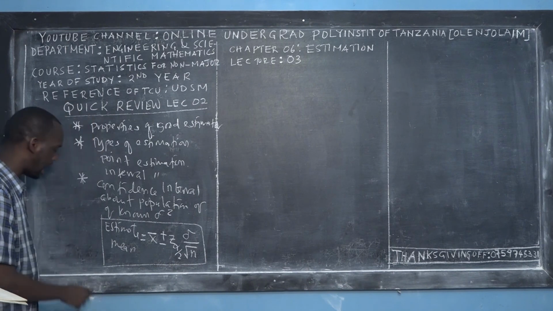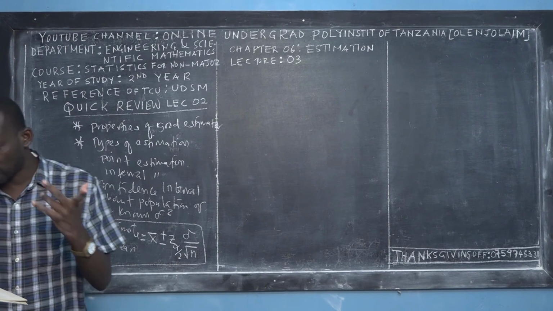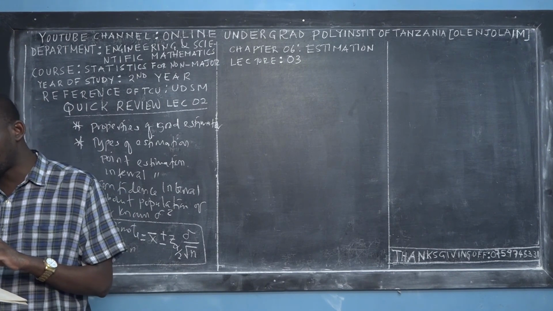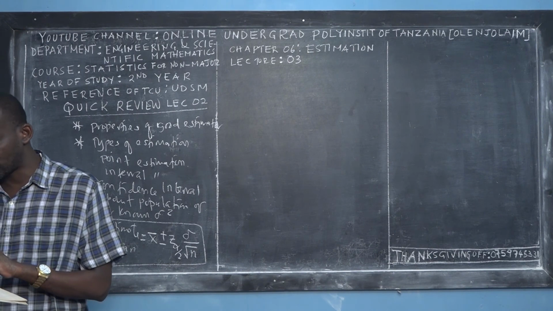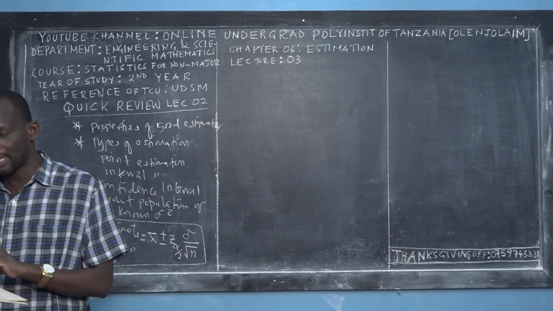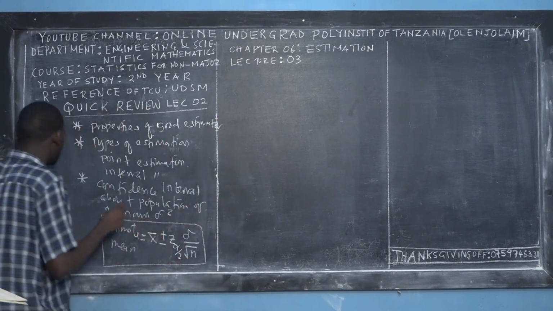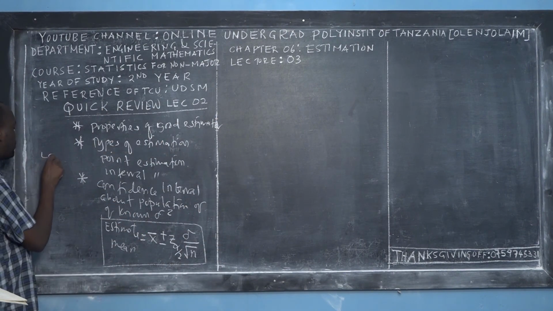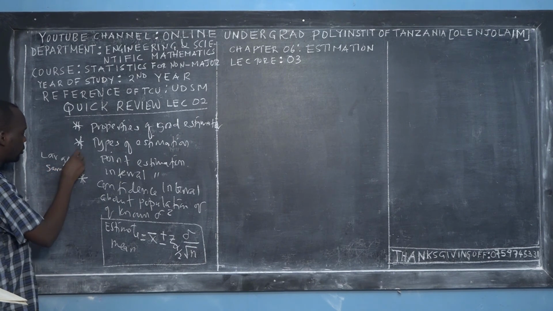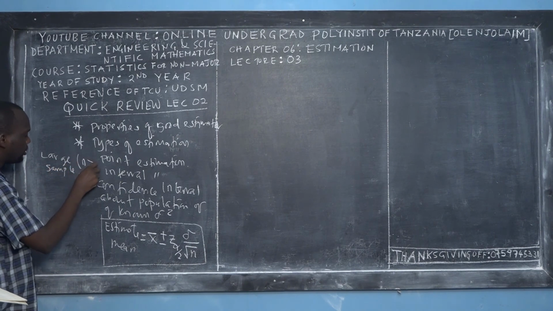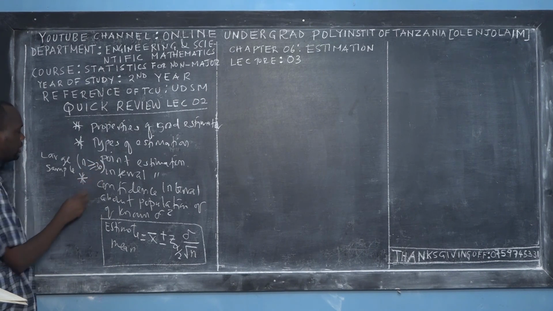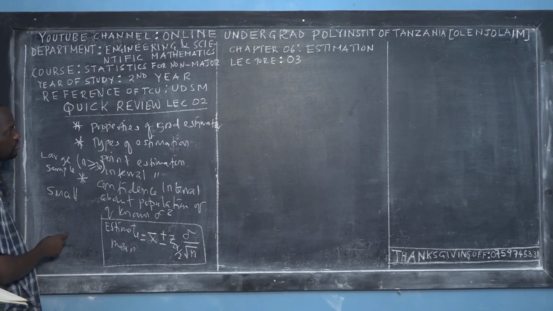I also told you about the confidence interval estimate for the population mean when the variances are known, and we dealt with the large sample. We say that we have two types of samples. The first is the large sample, and the condition for a large sample is that the sample size should be greater than or equal to 30. And then we have the small sample, which I will teach you in the next lecture, lecture 4.